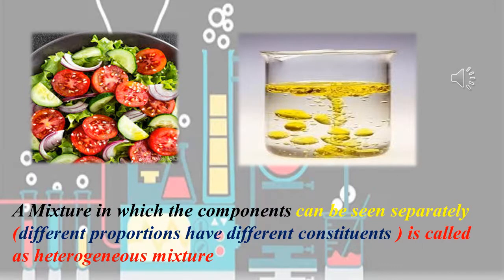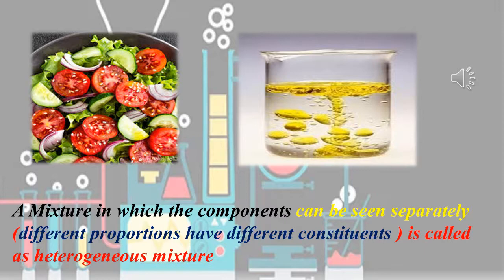In this picture, we have two different examples. One is vegetable salad, another one is oil in water. When you prepare salad, you add different vegetables and you are able to make out the difference in different proportions. Similarly, for oil in water, you are able to observe more oil in one part and more water in another part.